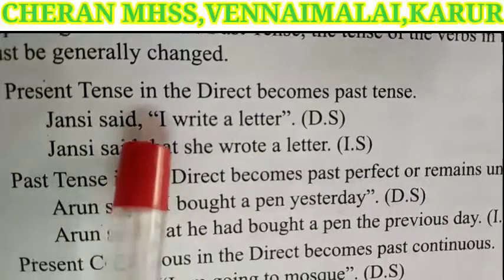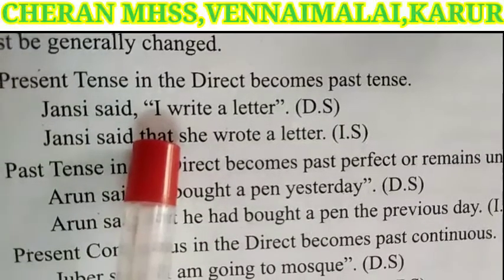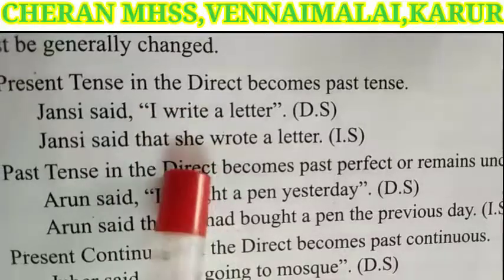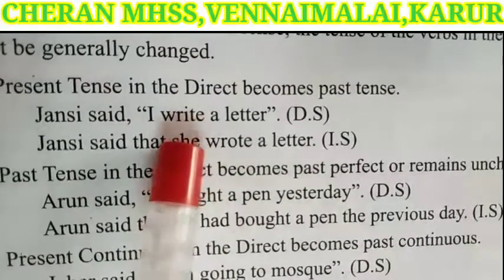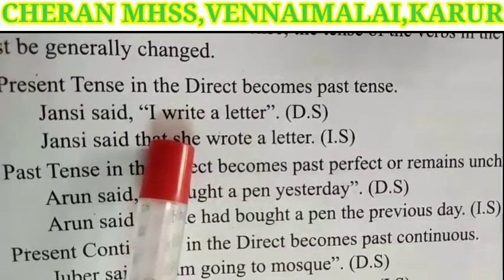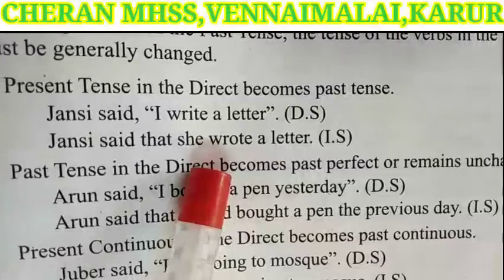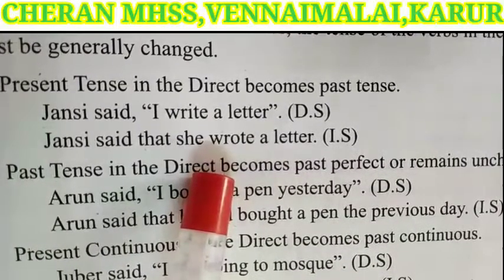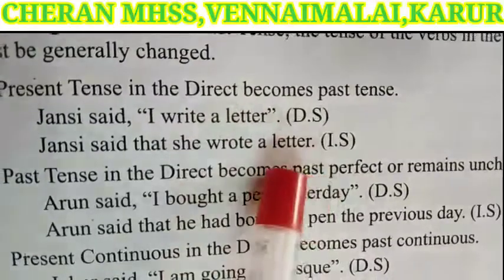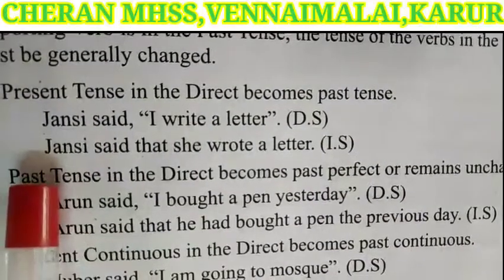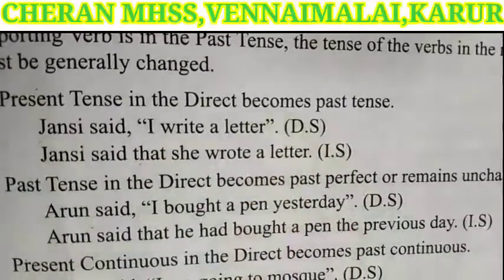Instead of the comma and quotation, we have added that. I is the first person pronoun, so we write the speaker's pronoun, she. Here it is present tense, so we write past tense, wrote. A letter, same words. So the answer is, Jhansi said that she wrote a letter.